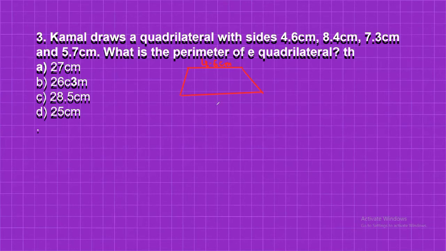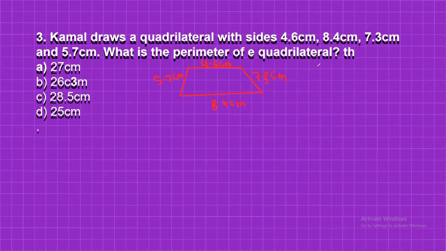This is 8.4 centimeter, and this is 7.3 centimeter. Assume that the next side is 7.3 centimeter, and this is 5.7 centimeter. So the question is that Kamal draws a quadrilateral with the sides 4.6 centimeter, 8.4 centimeter, 7.3 centimeter, and 5.7 centimeter.